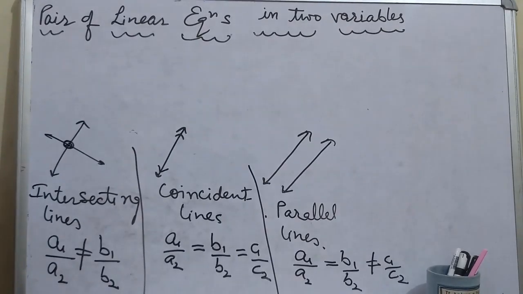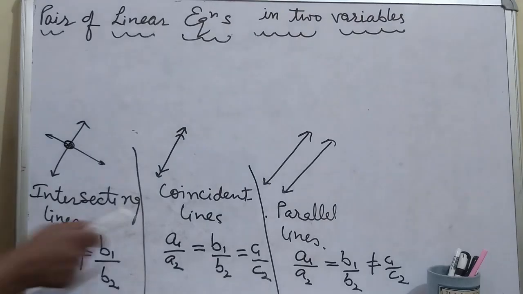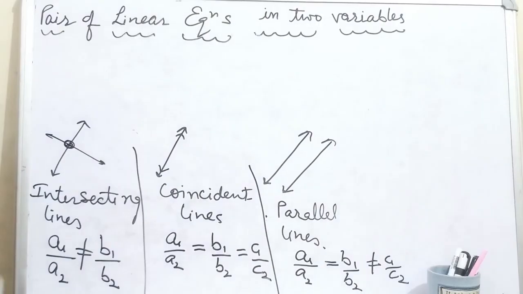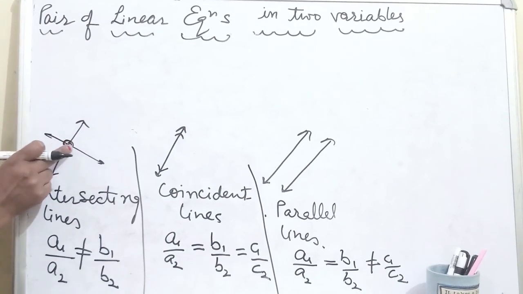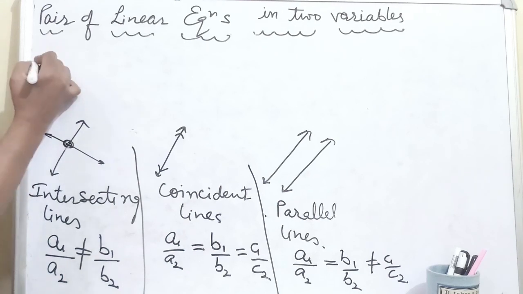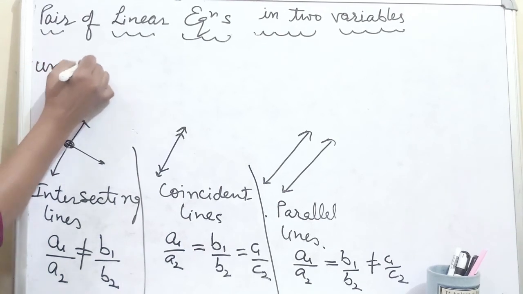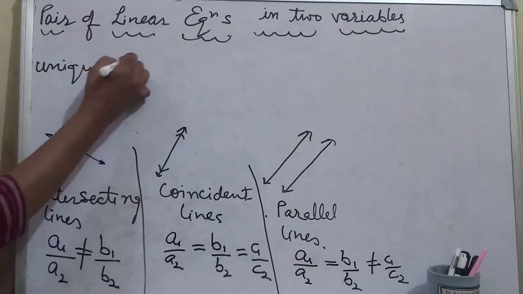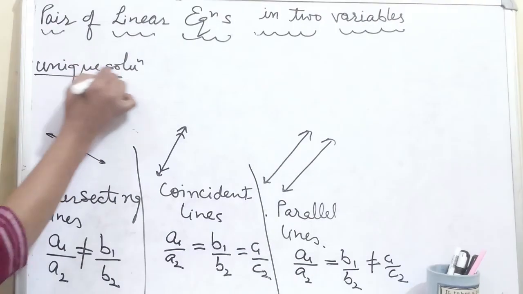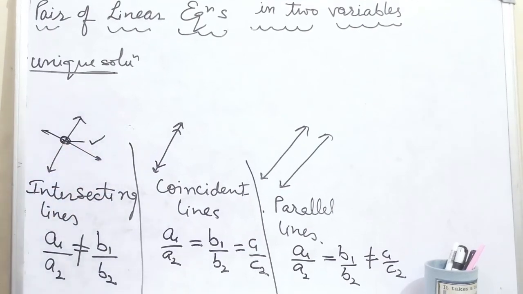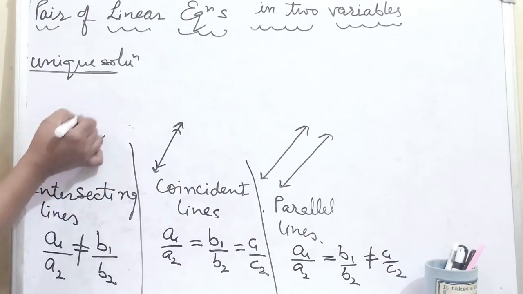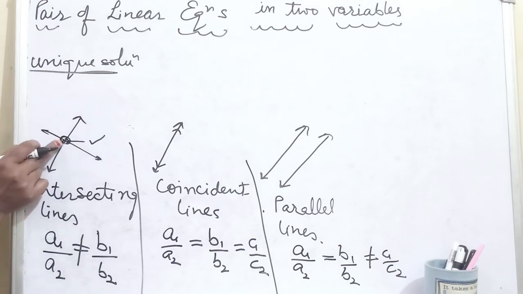Now I want to tell you some more points about these kinds of equations. If the lines are intersecting, that means they will definitely meet at a single point. What does it mean? It means they have a unique solution. Unique solution means only a single solution. This point should be the solution of those two lines or those two equations, because they are intersecting at this point and this very point.